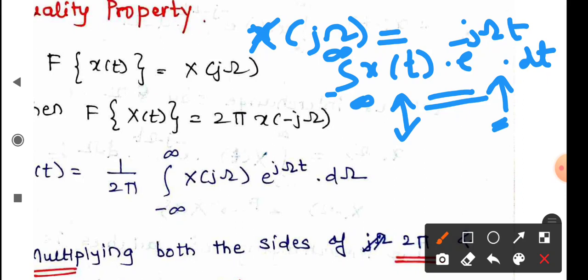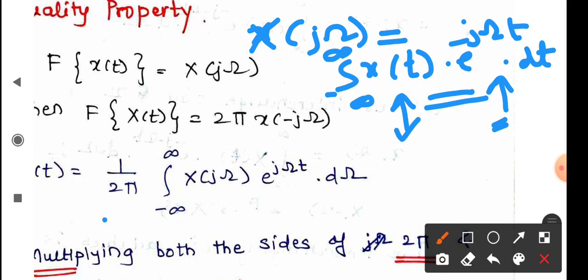Now, when I go ahead with the synthesis equation, I am more bothered about how I can better synthesize, better form my original time domain signal from its frequency domain counterpart. I am recovering my original time domain signal. So what should I use? Obviously, the inverse Fourier transform.